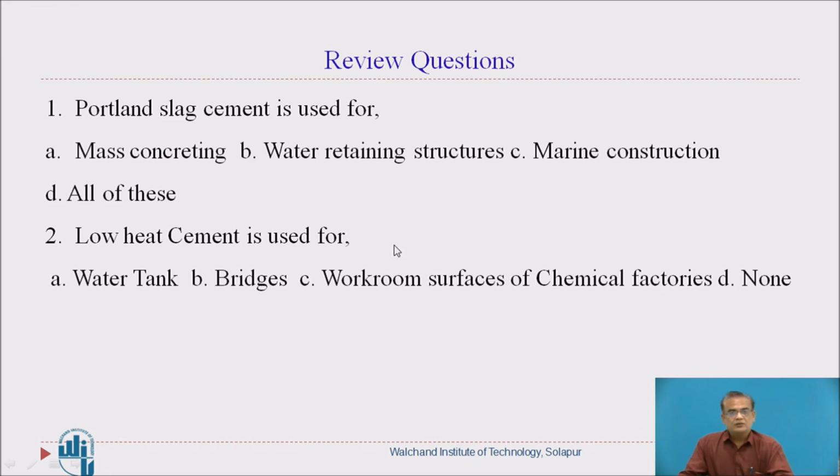Let us stop a while, students, at this position. Here are a few questions for you. Give your correct answers to these questions. Write these answers neatly. First question is, Portland slag cement is used for. There are 4 options. Then low heat cement is used for. Again there are 4 options. Write your answers neatly.